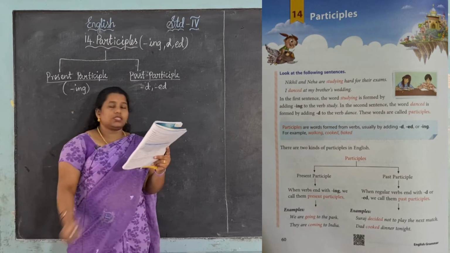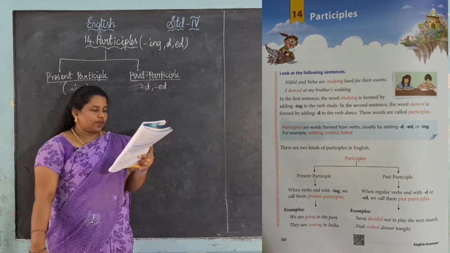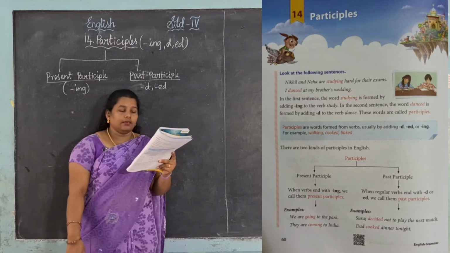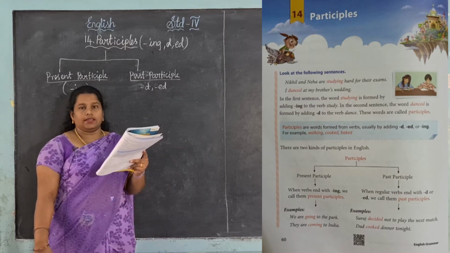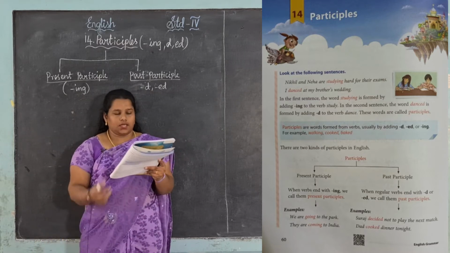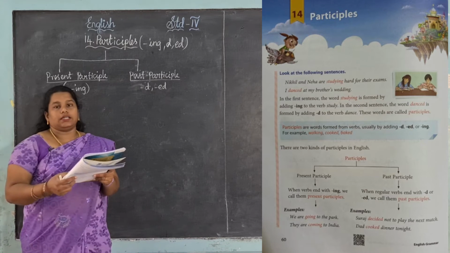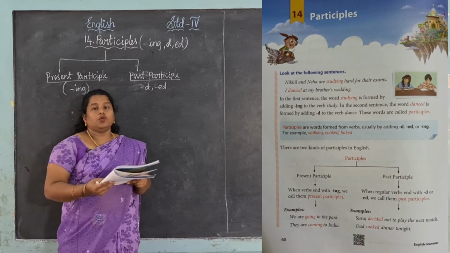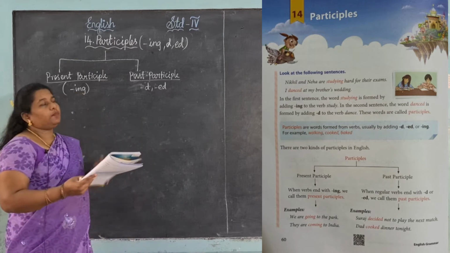See, participles, that blue box. Participles are words formed from verbs, usually by adding d, ed or ing. For example, walking, cooked, baked. See, these are the participles. Okay. Now we are moving to see the types of the participles.